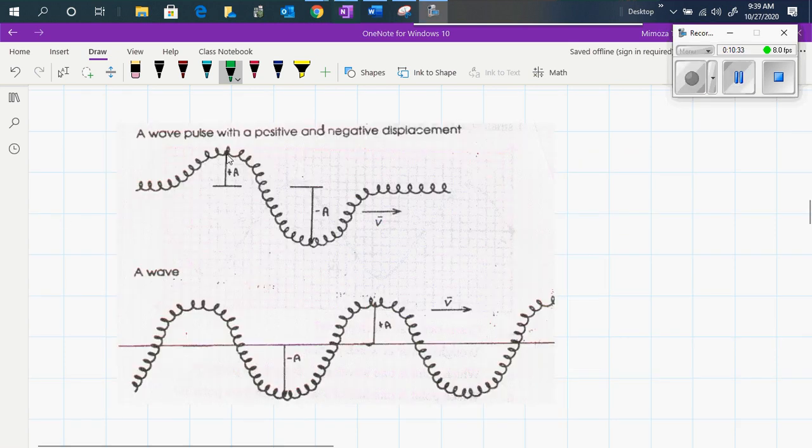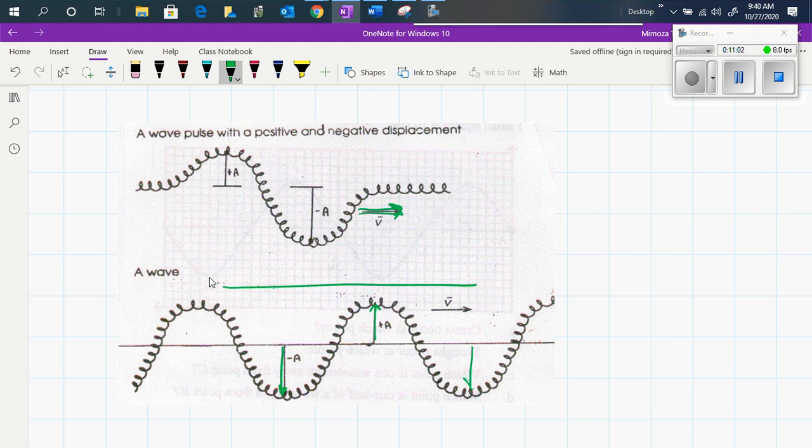So the wave pulse has a positive and negative displacement, and the way that the wave is propagating is this direction here. And then we see a wave that is going from positive to negative pulse. So when the particle is moving from negative to positive, and then negative, and so on, it is creating a wave, and the wave is propagating in the way that the energy is transmitted.